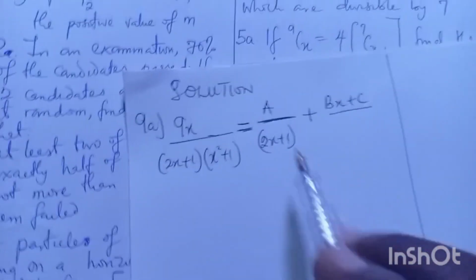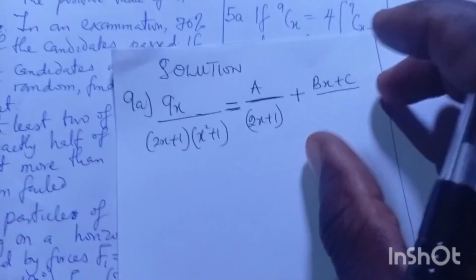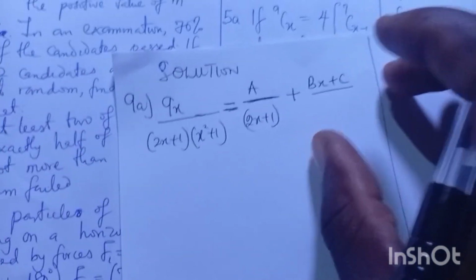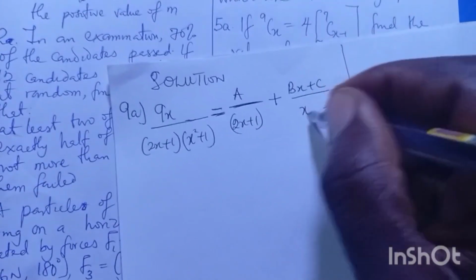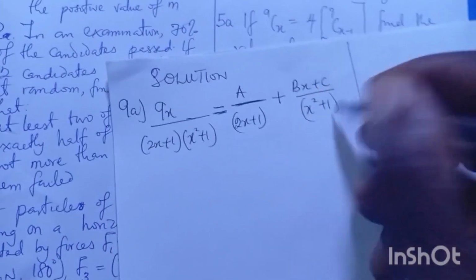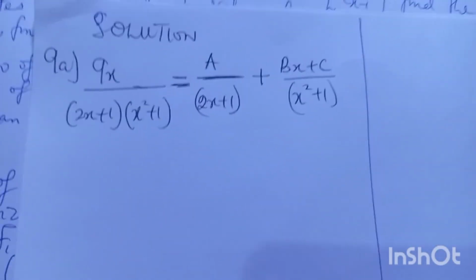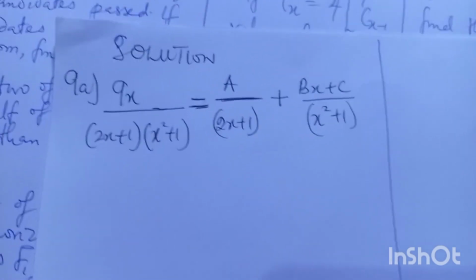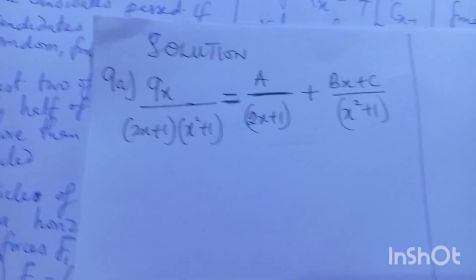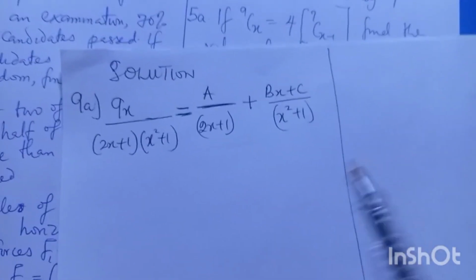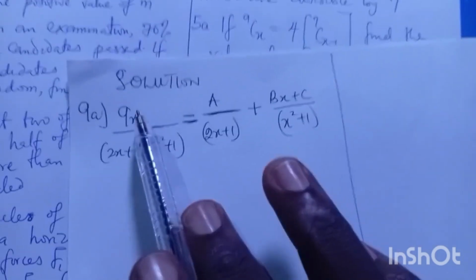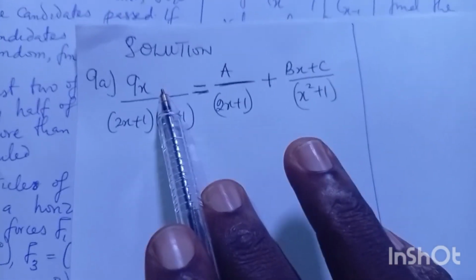You may wonder why I wrote A plus Bx plus C. Now looking at this, Bx is also working on what we call a linear expression. And I have the second one, x squared plus 1. That is the way out. I have broken down this particular question into this. Now if I find the LCM, it will become this. I know you may want to talk about this 9. I don't have any issue with this 9.